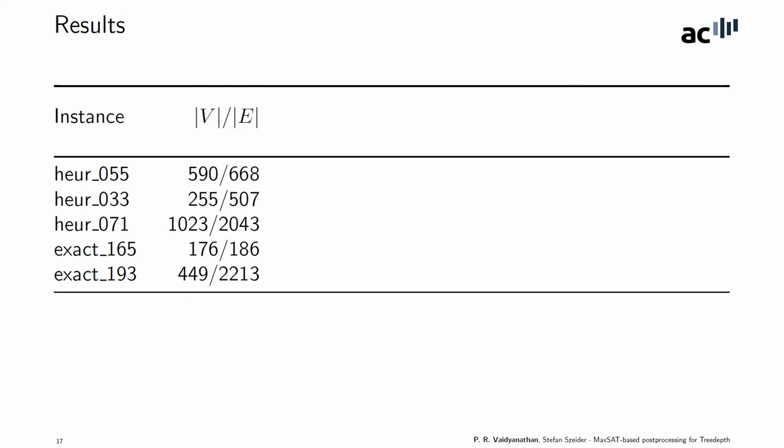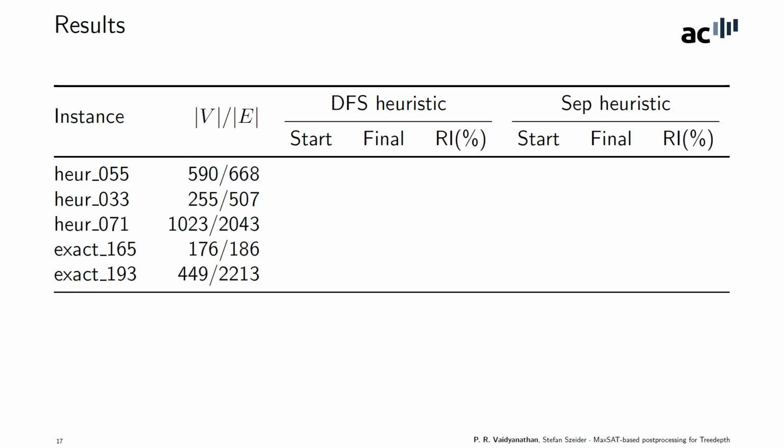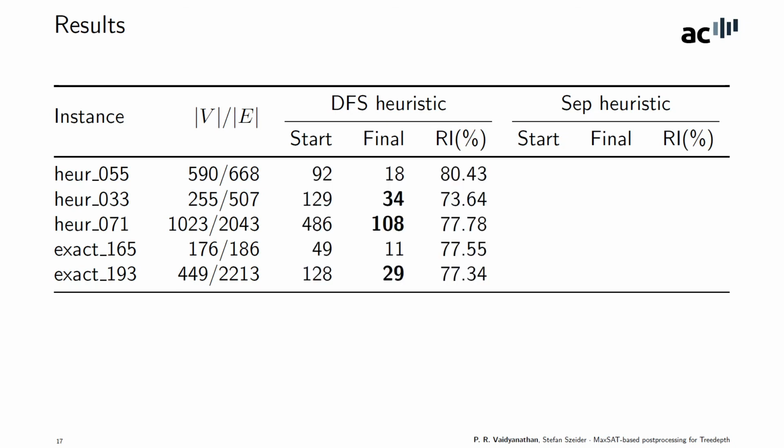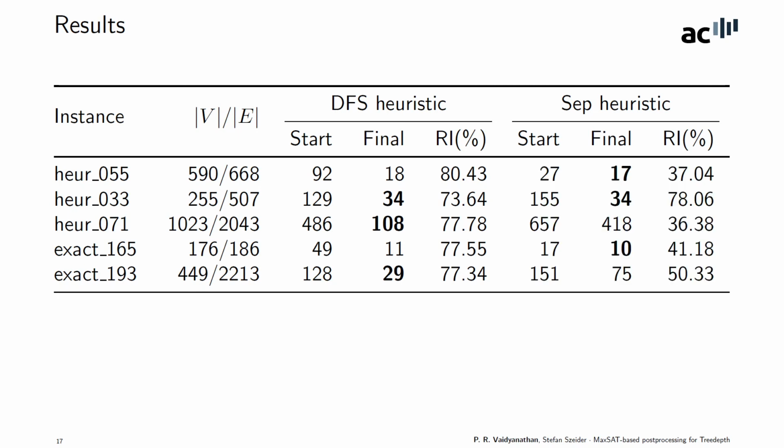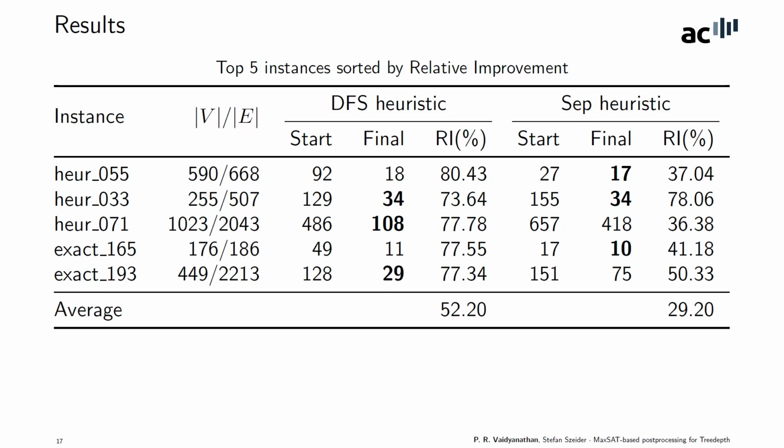So we have the instances from the PACE challenge on the left. The two heuristics we compared were the DFS heuristic and the separator heuristic. For each of these heuristics, we compared the starting tree depth, the final tree depth, and the relative improvement. And here are the numbers for the DFS heuristic, and here are the numbers for the separator heuristic. And the relative improvement over the DFS heuristic was on average 52%, and over the separator heuristic was on average 29%.